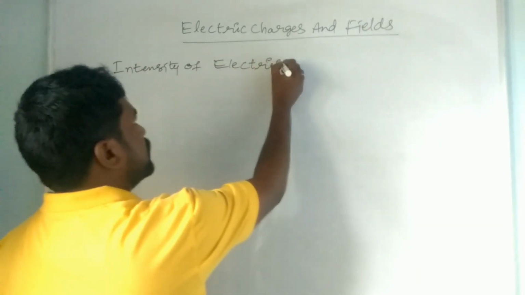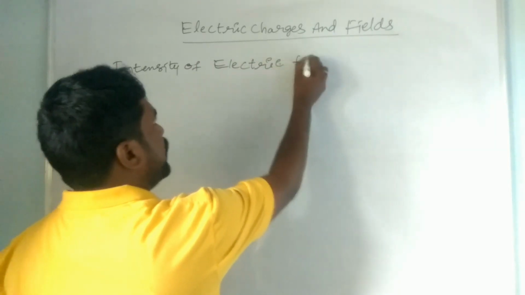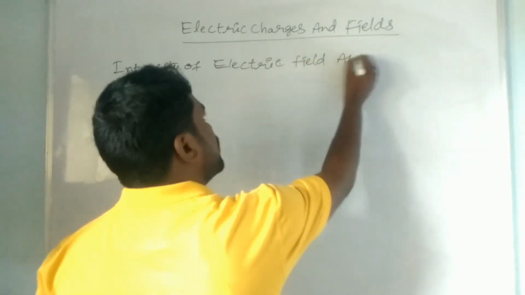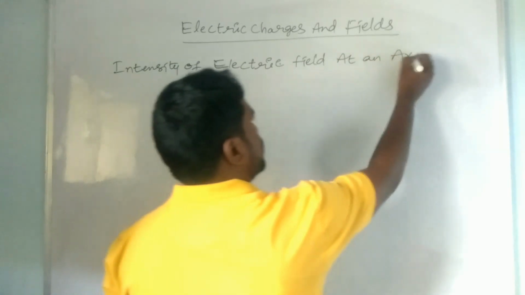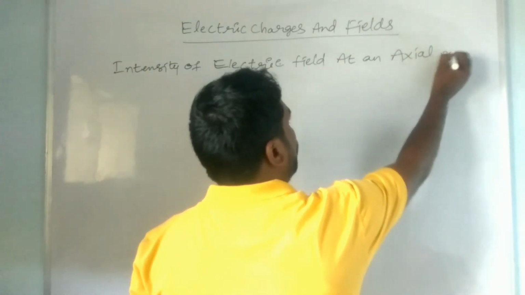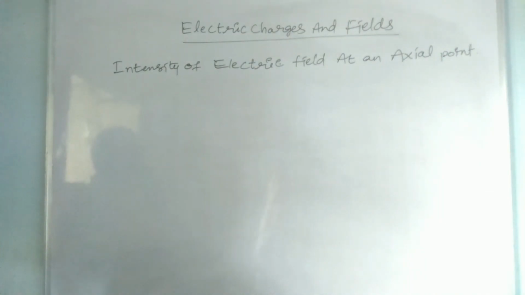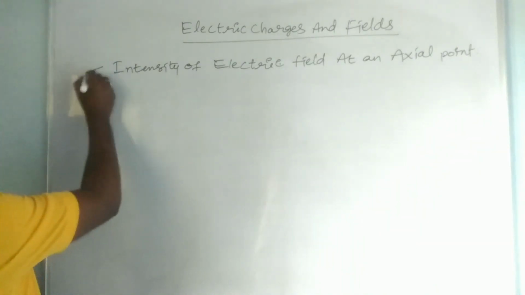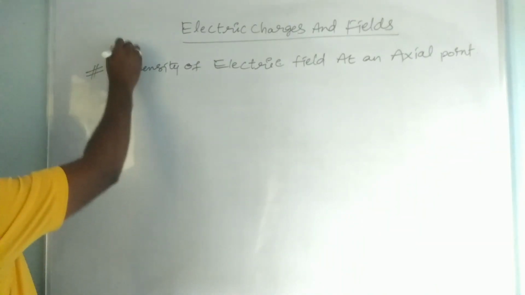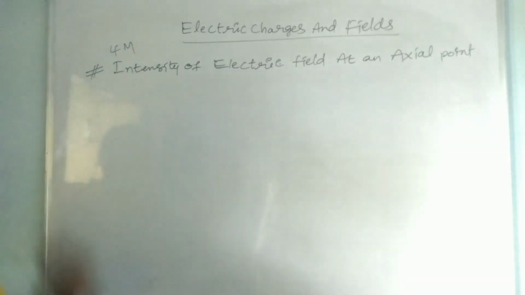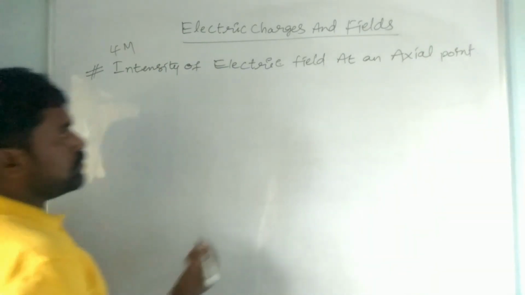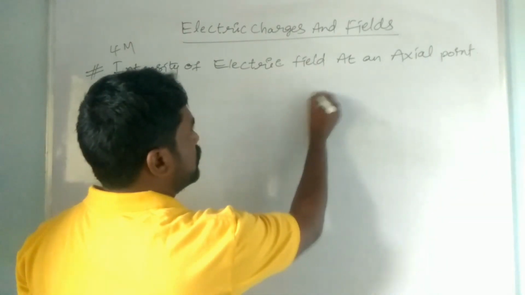Very important: intensity of electric field at an axial point, or axial line. Now let us learn about the axial line and find the intensity of electric field. This is very important for board examinations. It is a 4 marks question.